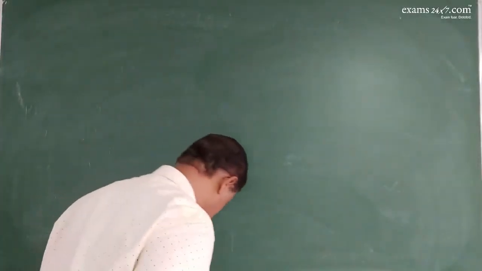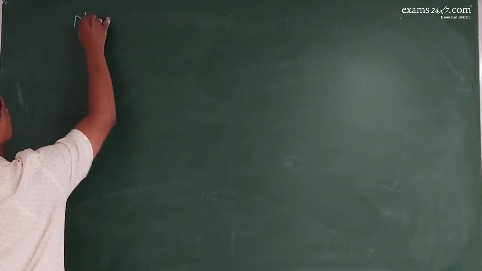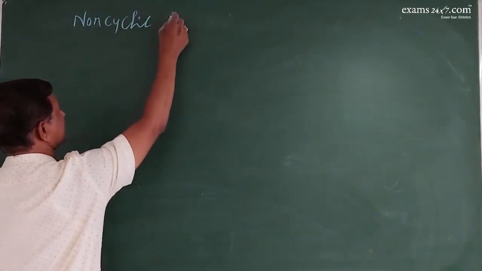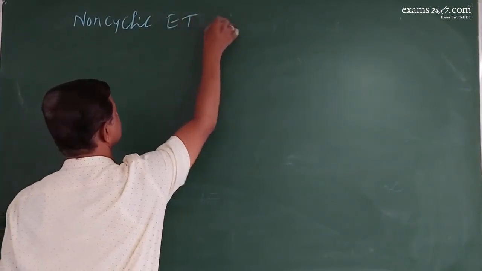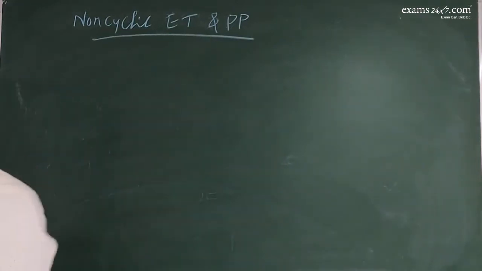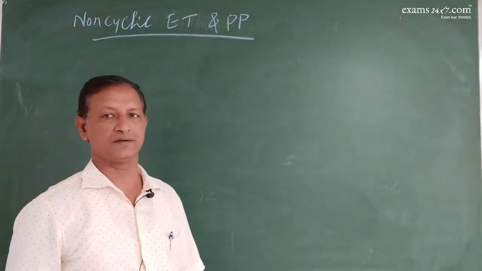To begin with, non-cyclic electron transfer and photophosphorylation.